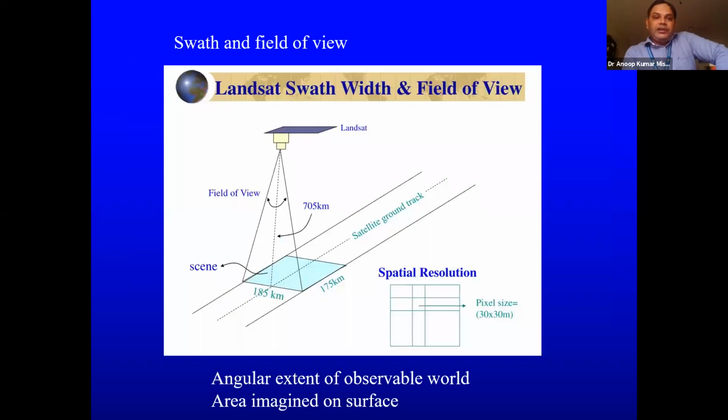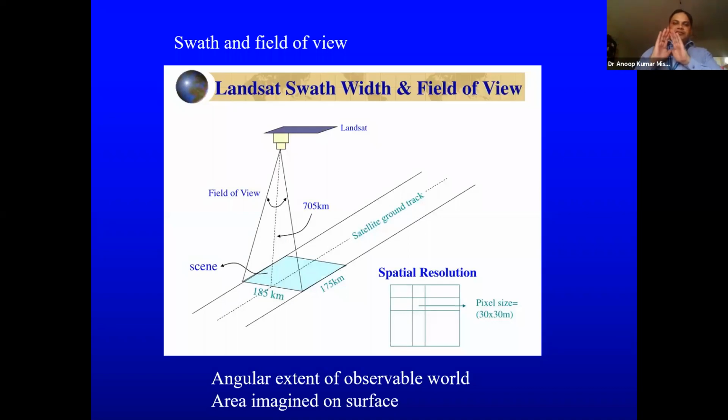Then, day before yesterday, you people were speaking about swath and field of view, so I thought to include a few slides dedicated to that. Here we can see that this is, suppose, a sensor. This is some satellite, and there is an angle of view, which we call the angular extent of the observable world or image.